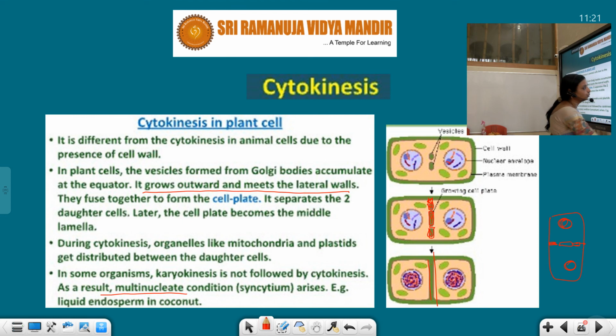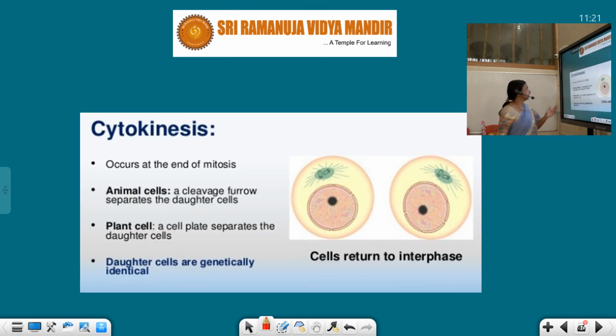I hope all of you have understood, students. This is the cytokinesis. In animal cell, a cleavage furrow separates the daughter cells. In plant cell, a cell plate separates them, which is formed by the Golgi body vesicles. This you have to remember. And these daughter cells are genetically identical.